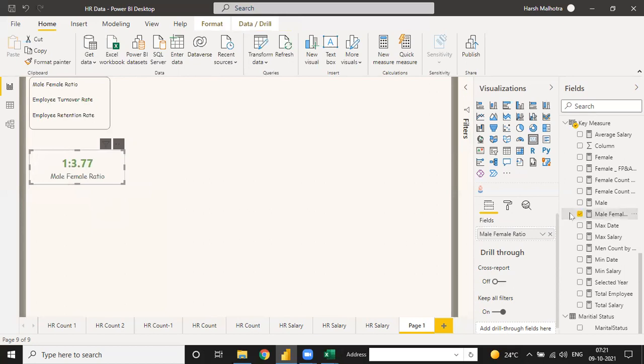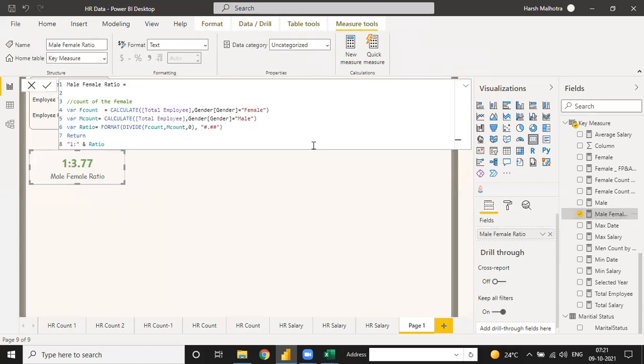And see, when I go to this female ratio, what is this actually? You just use your total employee by male and female. If you don't want to use these two, then you have to use separate measures for this, like female employee and male employee. Okay, and you can just use a VAR ratio.